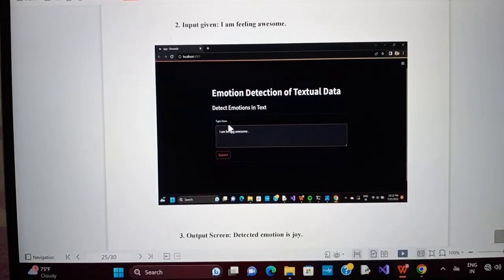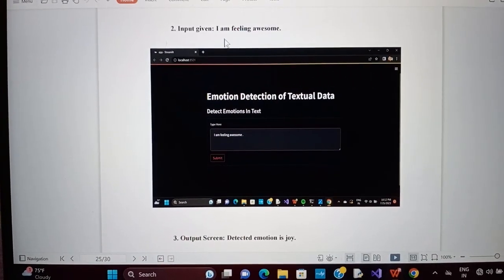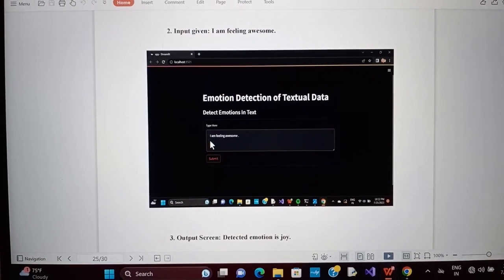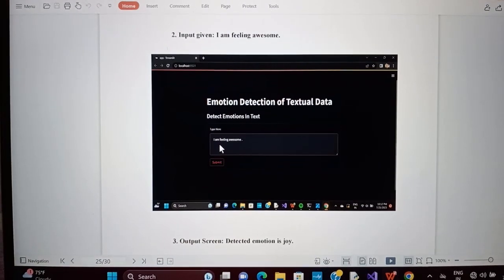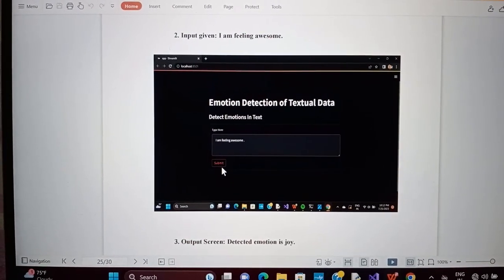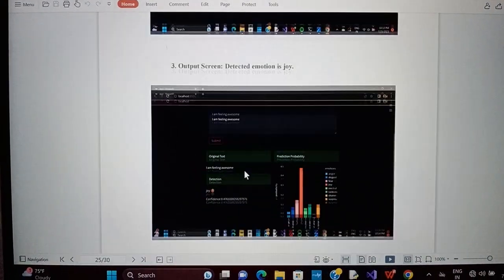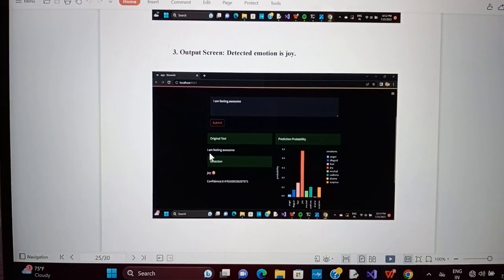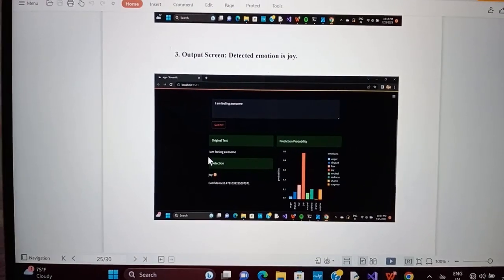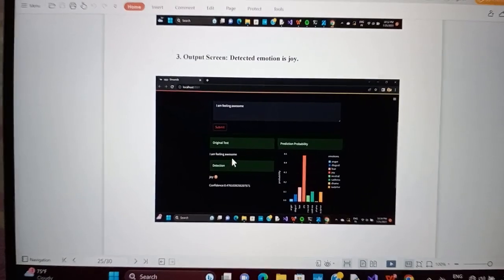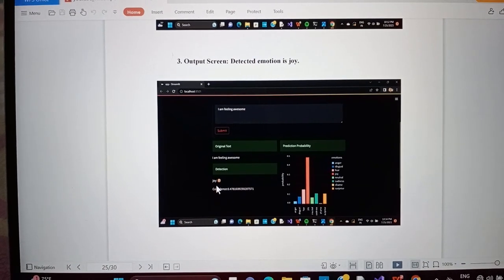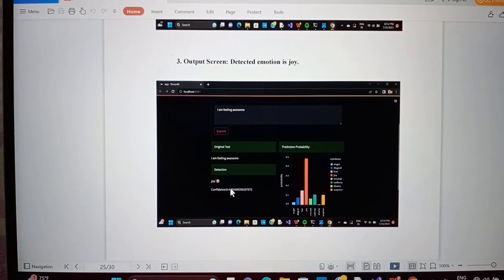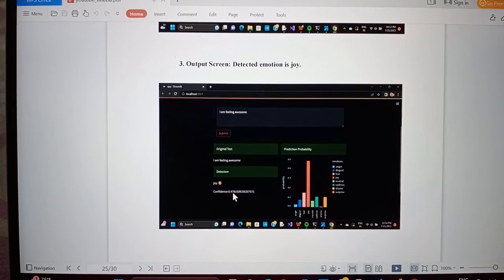Inside this screen, we are going to give the input, that is, I am feeling awesome. In the text area, we are going to write our text, that is, I am feeling awesome. And then we are going to click the submit button. After clicking the submit button, you will get the original text, that is, what is written in the text area will be printed as it is here, I am feeling awesome. Then next, you will be able to get the emotion detection, that is joy, with a score of 0.47610.